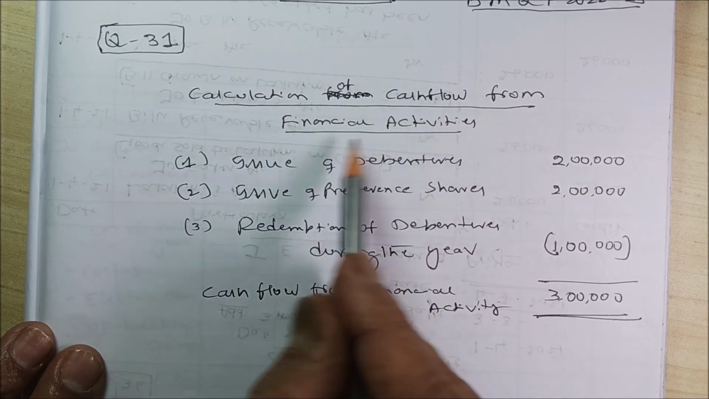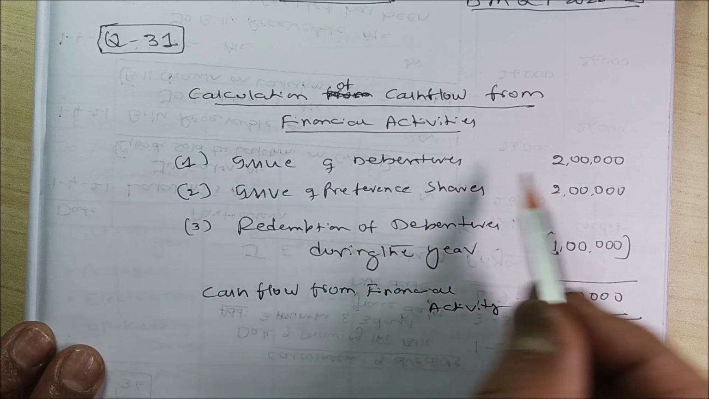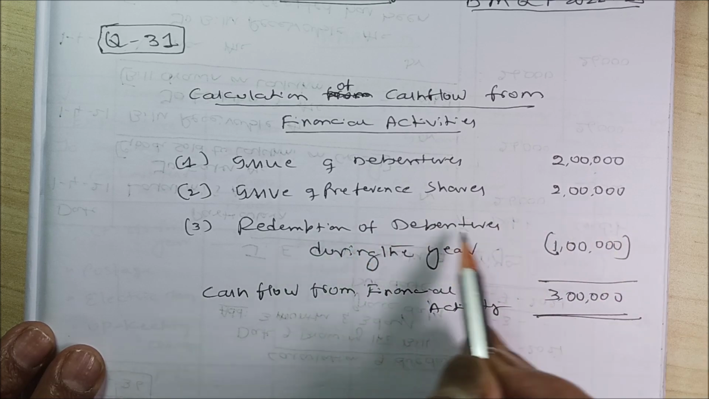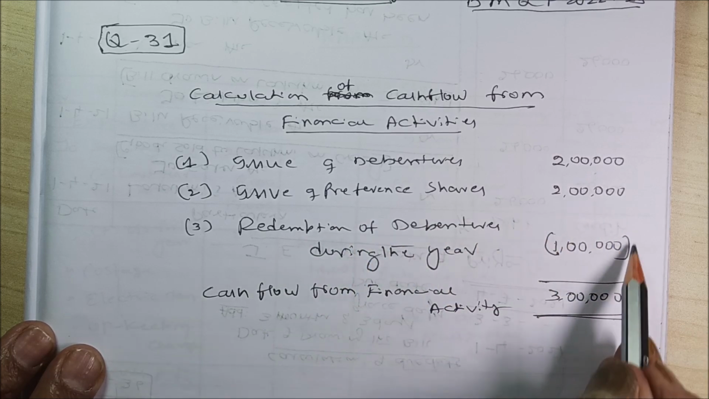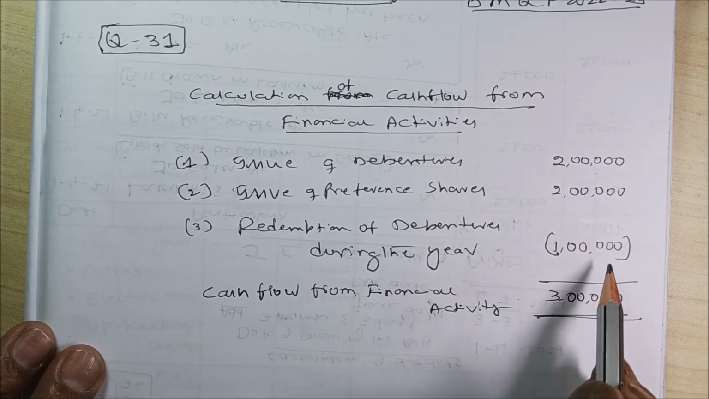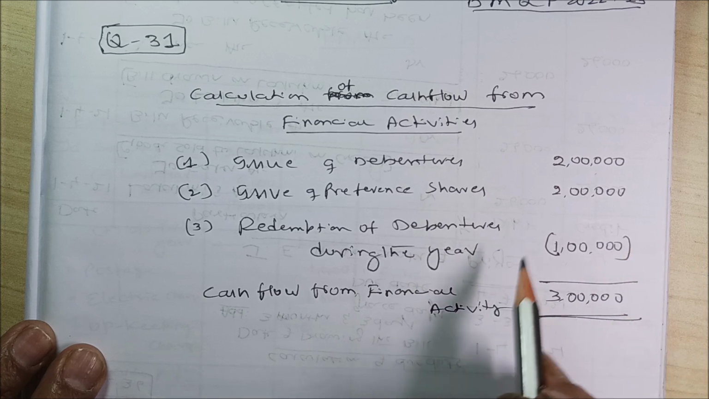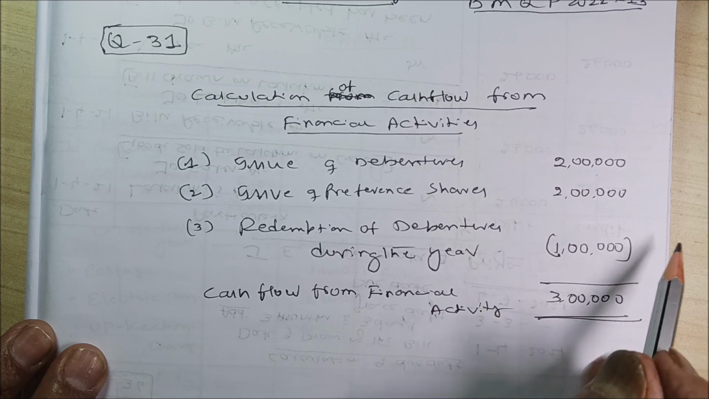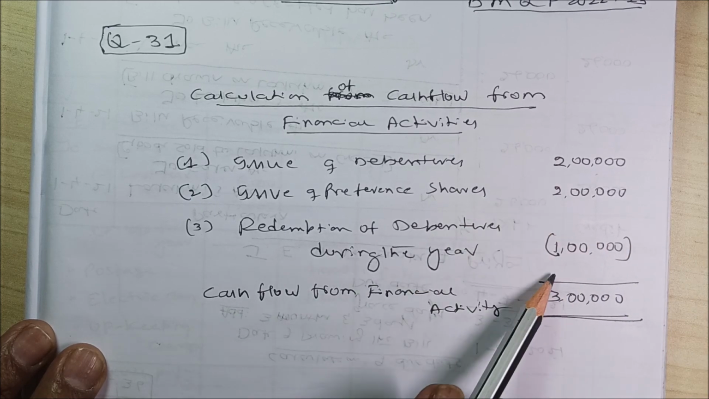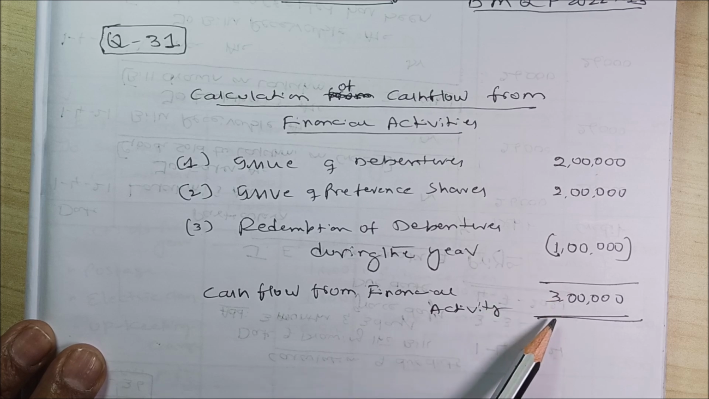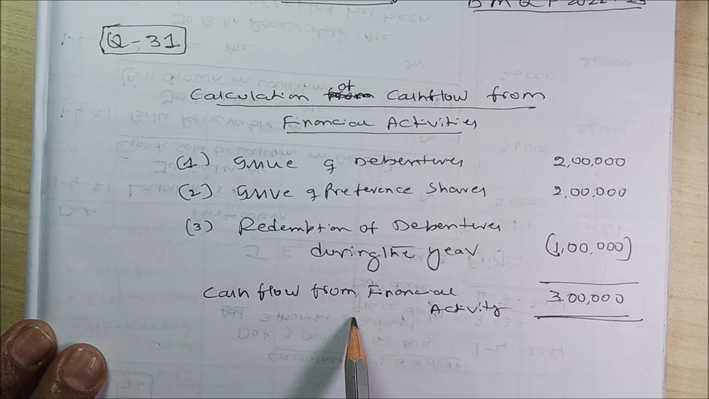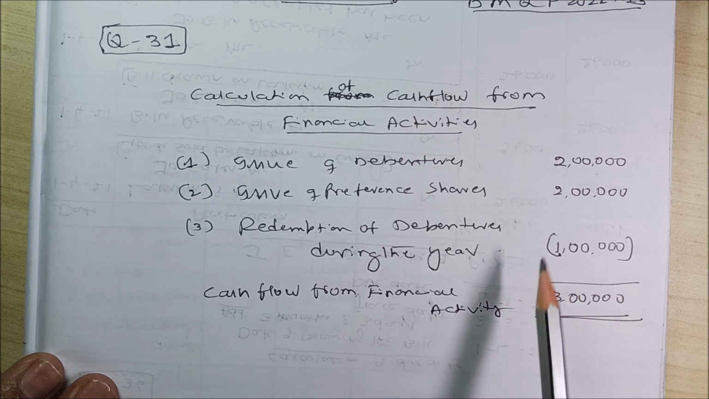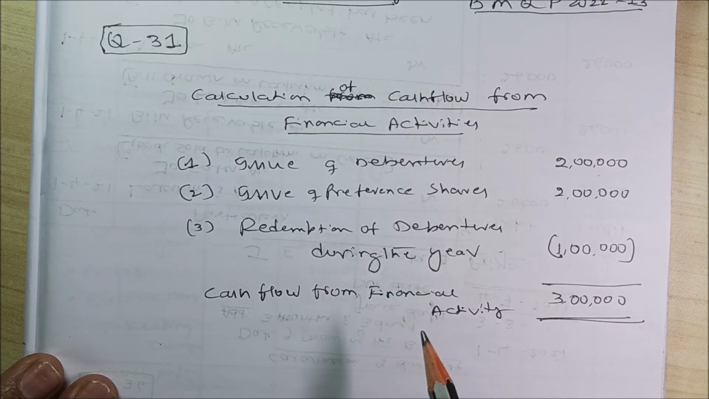Calculation of cash flow from financing activities. Number 1, issue of debentures, that means received 2 lakh. Issue of preference shares 2 lakh. Redemption of debentures during the year, I have put it in the bracket. Anything I put in the bracket indicates that it is cash outflow. If I don't put a bracket, then it is cash inflow. So cash inflow is 4 lakh. Cash outflow is 1 lakh. So net cash flow is how much actually? 3 lakh. Cash flow from financing activity is 3 lakh. This is how you have to do your calculation of financing activities.